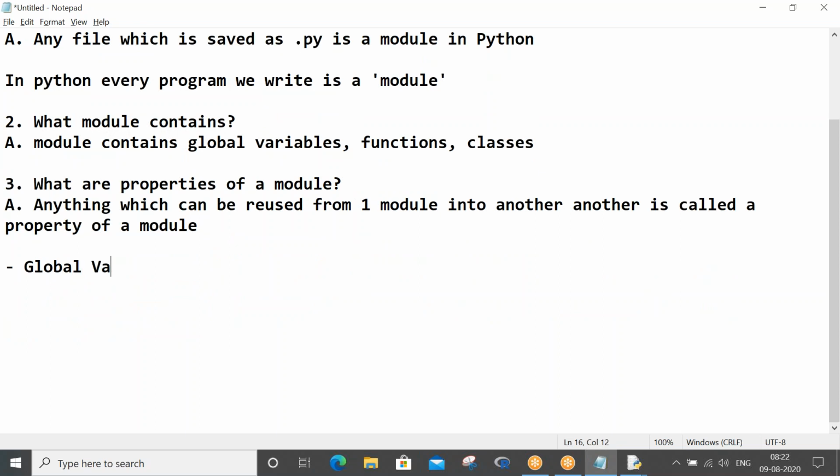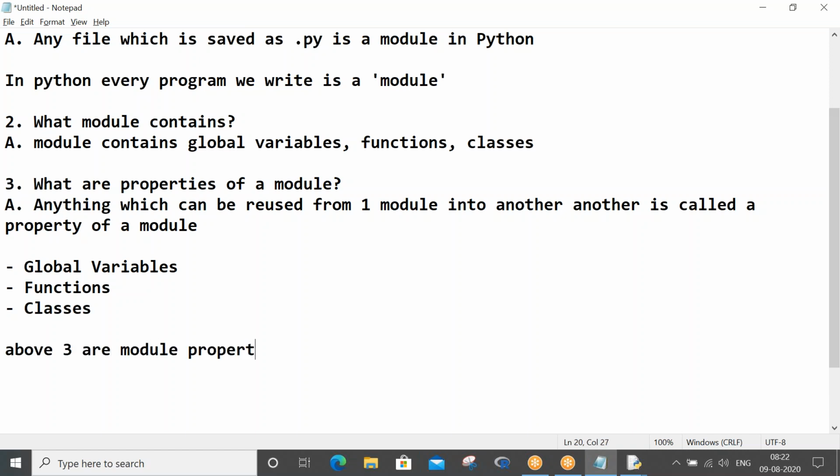Global variables, functions and classes: the above three are module properties which we can reuse in another module.